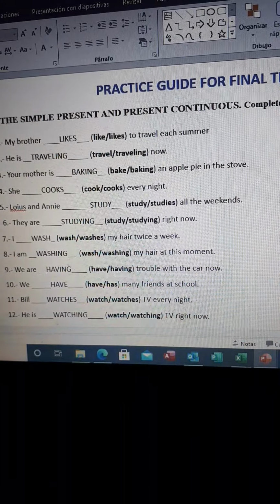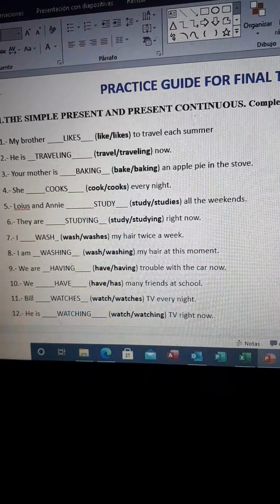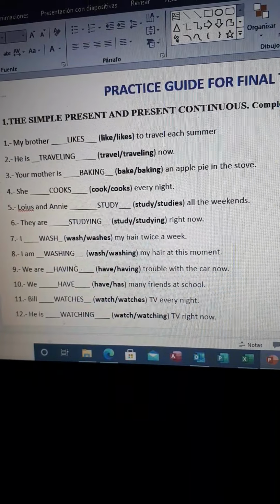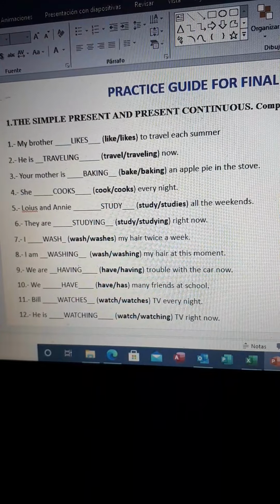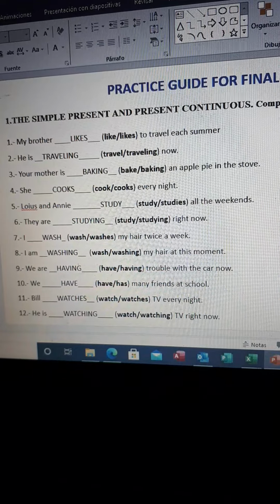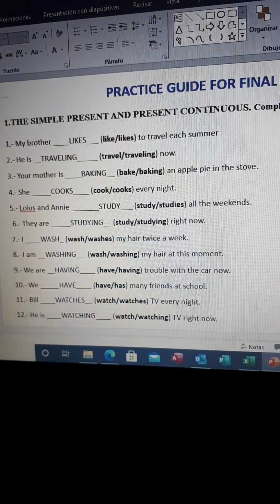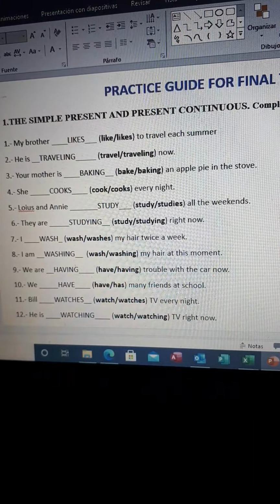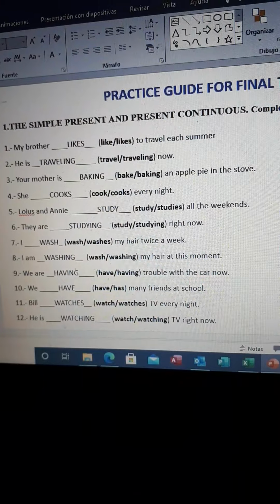Okay, so well, let's begin with the simple present and present continuous. Remember that we have two different tenses in present. You can speak about an action that you normally do every day, every week, every night, every Christmas, and you can speak about an action that you are doing at the moment of speaking. For example, at this moment I am speaking to you, I am reviewing, I am teaching. Okay, so we have two different tenses in present.